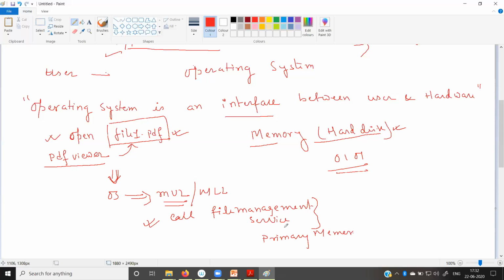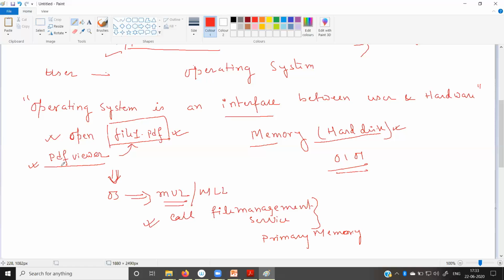With the help of the file management system and different IO services, file1 will be fetched from the hard disk and stored in the primary memory. After storing the information in the primary memory, the operating system will send back that file through the application software, the PDF viewer. Now your PDF viewer will open the file and you can read it.